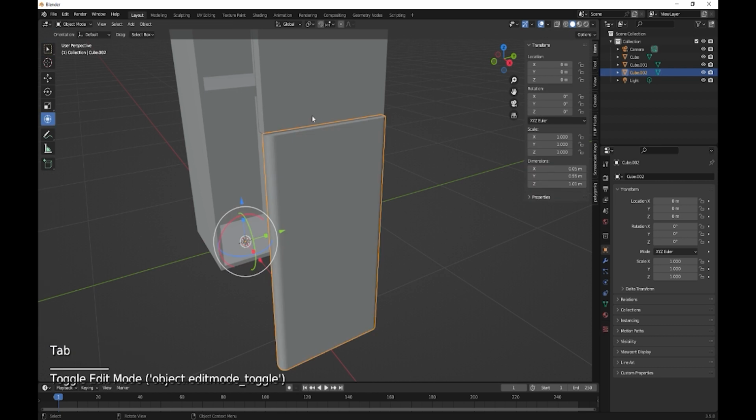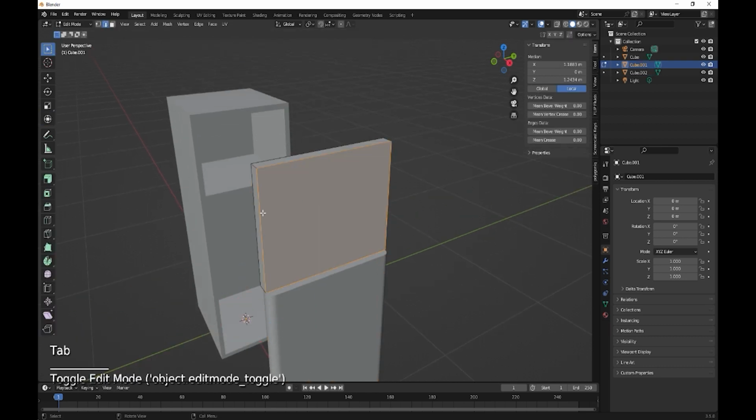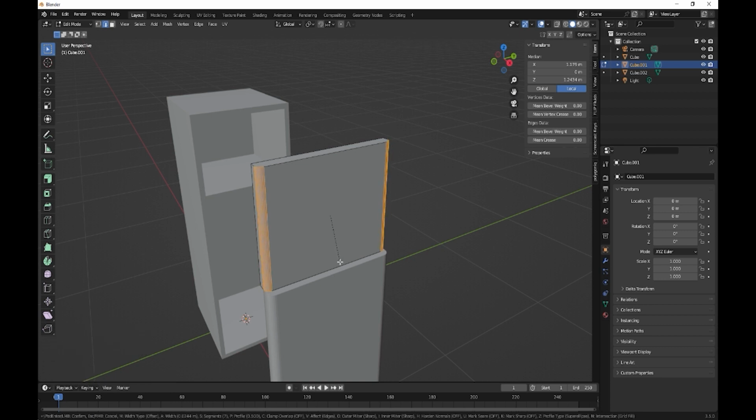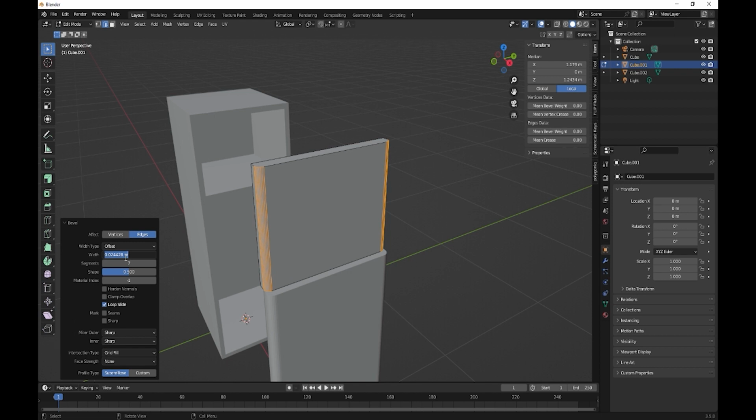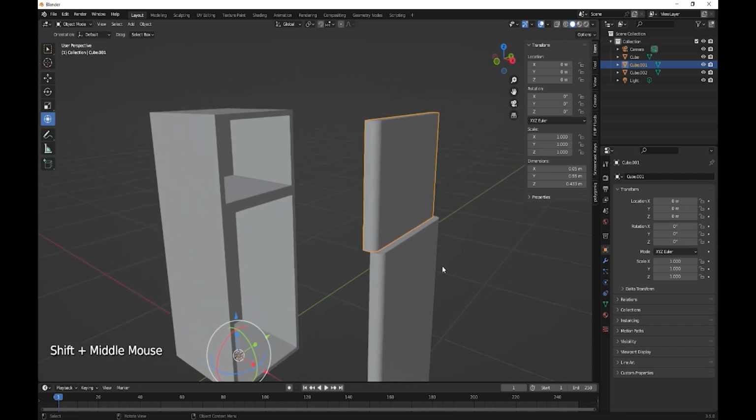Do the same on here. Select the same ones. Control B, 0.03 and 7, and tab out. So these are the doors.